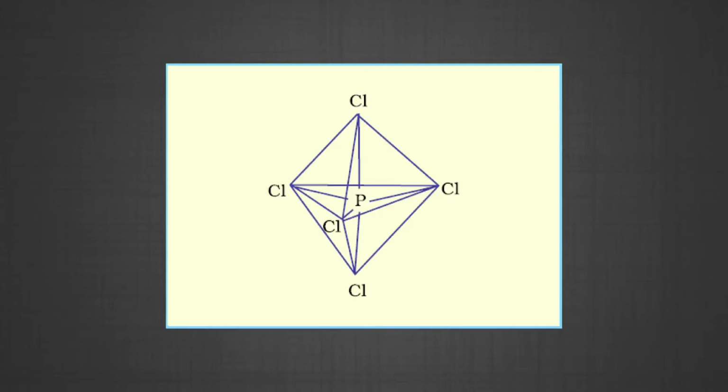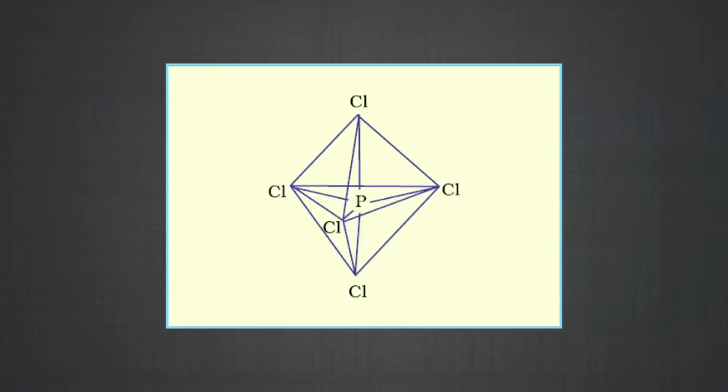The figure shows you the trigonal bipyramidal geometry of the PCl5 molecule. It should be noted that all the bond angles in the trigonal bipyramidal geometry are not equivalent. In PCl5, the 5 sp3d orbitals of phosphorus overlap with the singly occupied p orbitals of the chlorine atoms to form 5 P-Cl sigma bonds. The 3 P-Cl bonds lie in one plane and make an angle of 120 degrees with each other. These bonds are termed equatorial bonds.